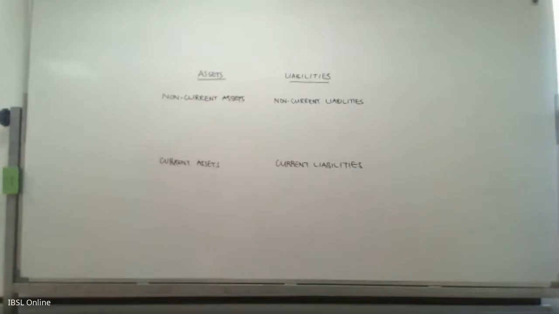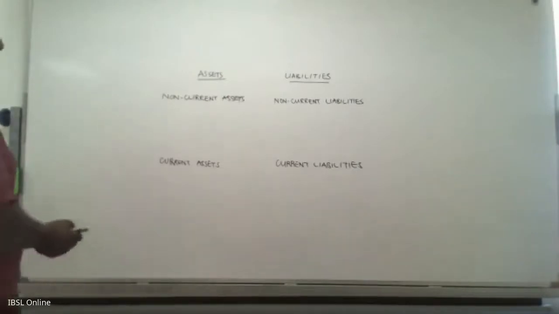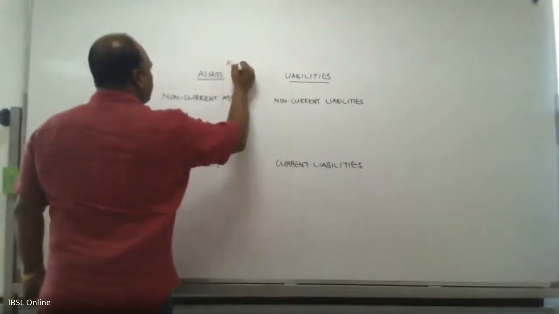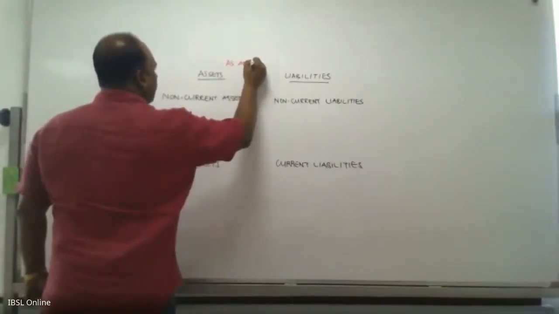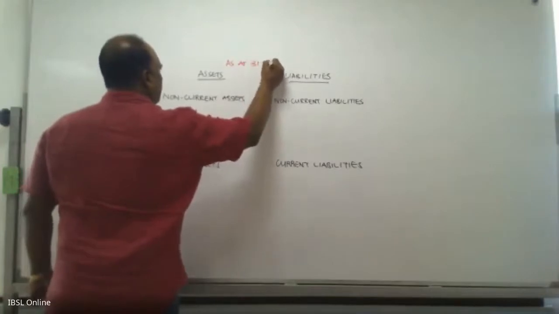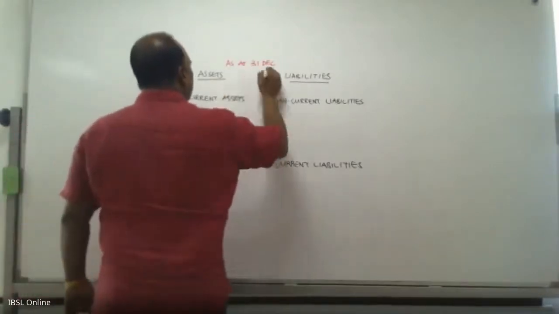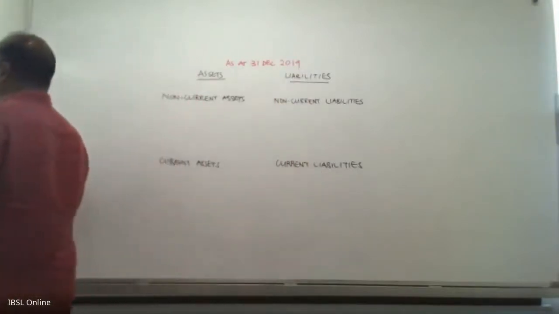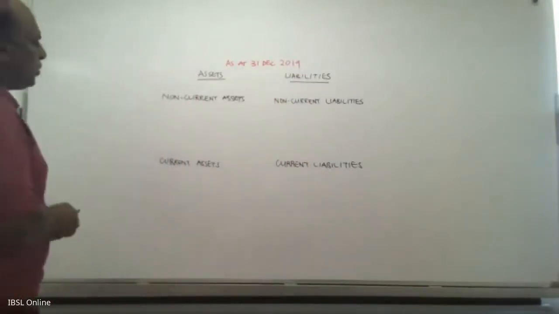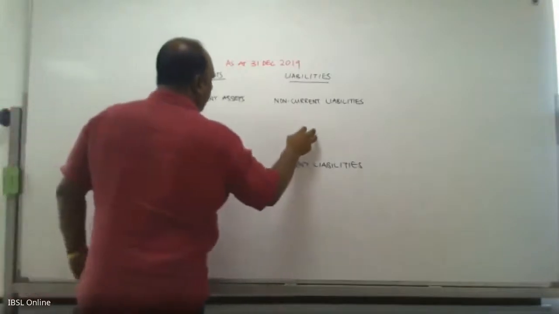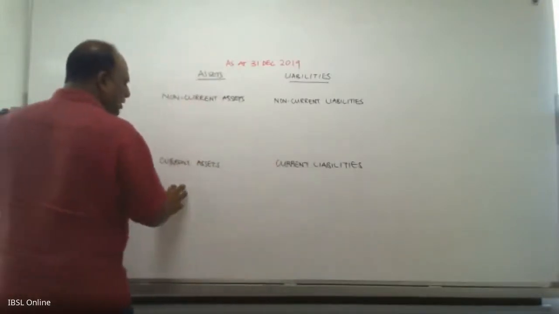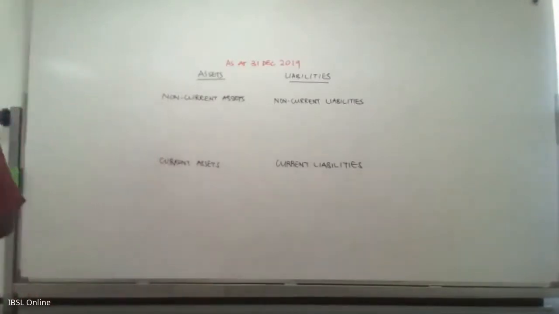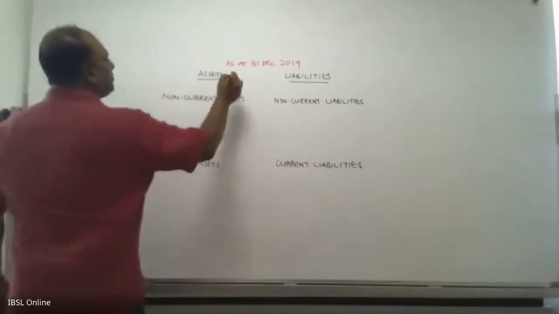Now, how do we segregate these two? Let's say you are a company reporting as at 31st December. Okay. And let's assume that you are reporting as of 2019. Okay. Now, what goes into non-current assets and non-current liabilities, and what goes into current assets and current liabilities? Now, the understanding is very important. Now, you take this particular date.